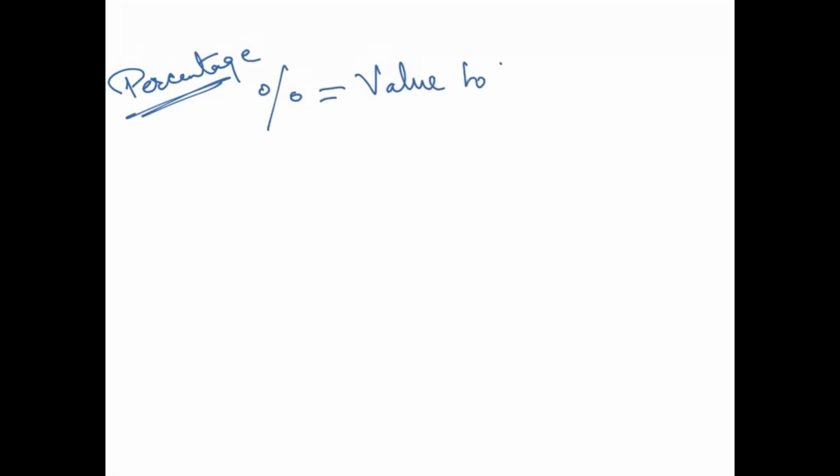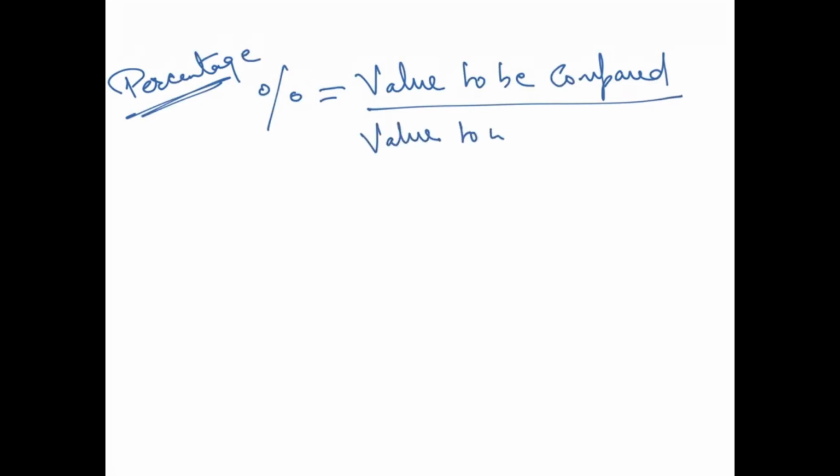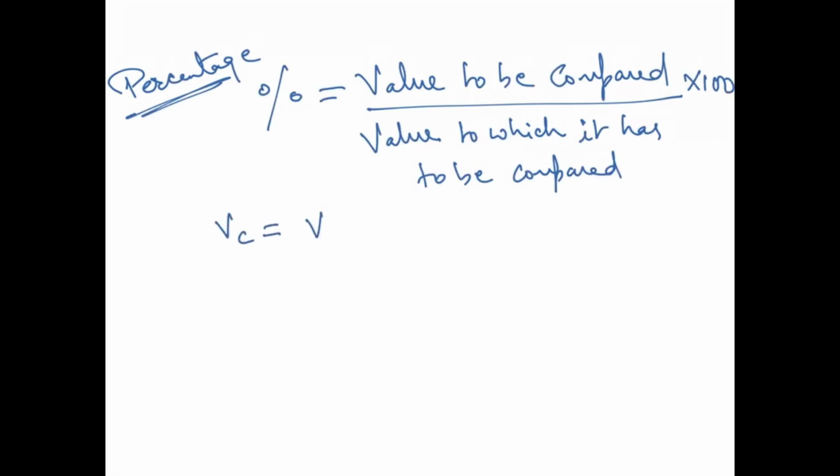You have to write value to be compared upon value to which it has to be compared into 100. So see, you will write VC is value to be compared, right?